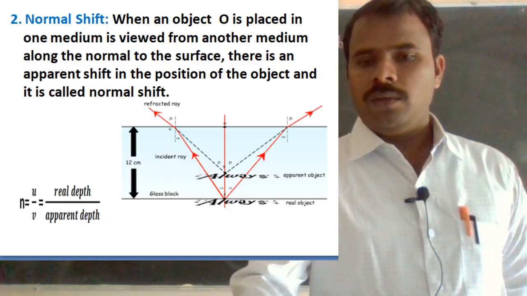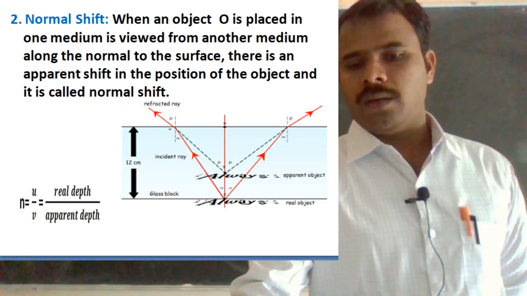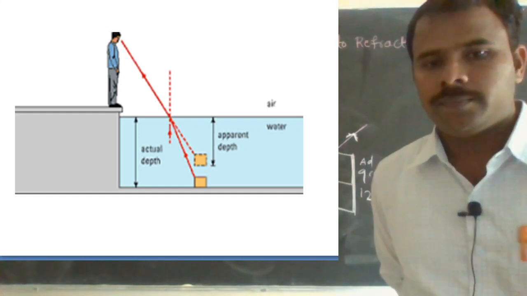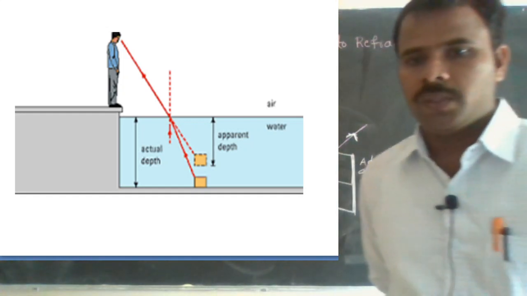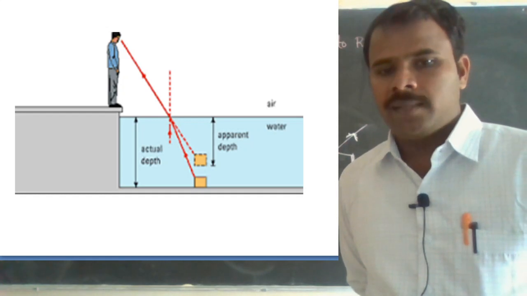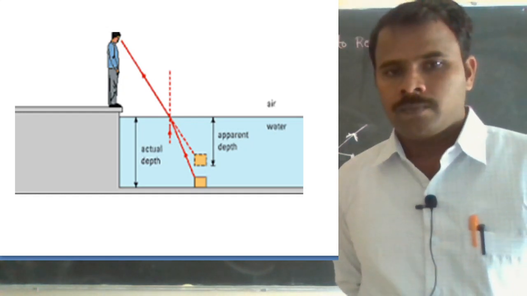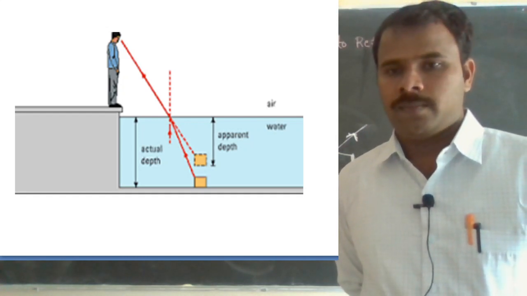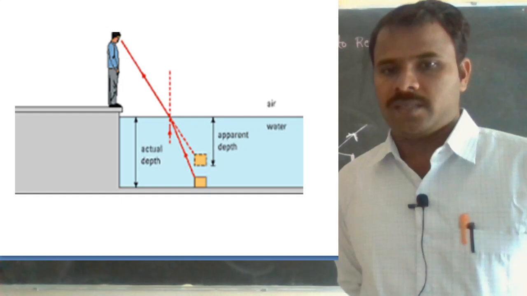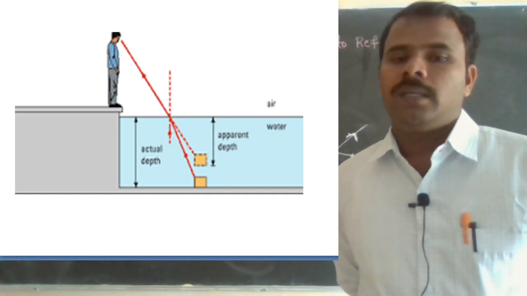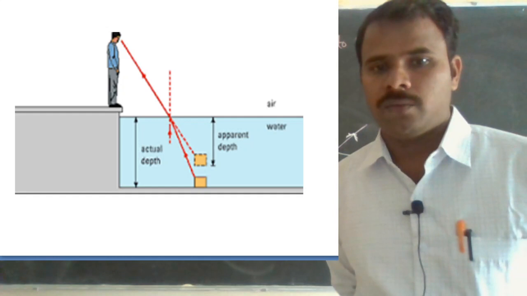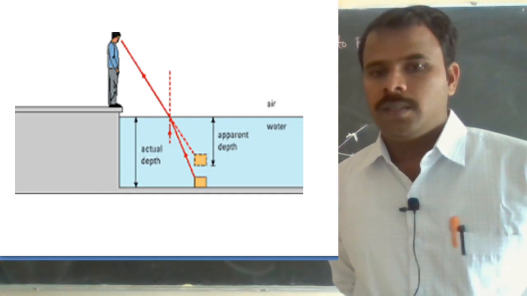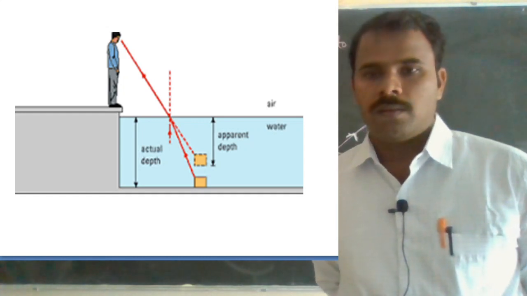So if you go through another example, you will get a clear picture. See here, if you go through the diagram, you will get a clear picture. An object is placed at the bottom, and a person views it along the normal to the surface. There is an apparent shift. The diagram shows a clear picture. Okay, so this is normal shift.